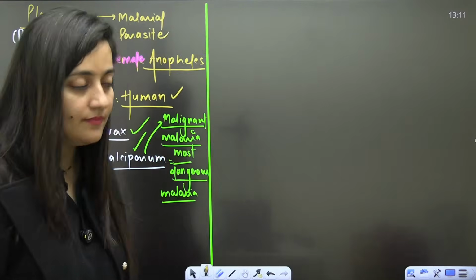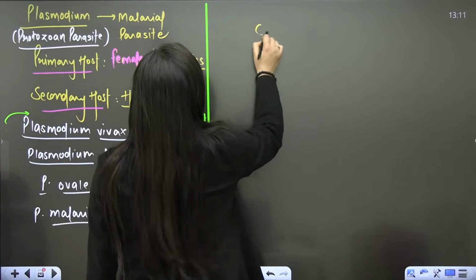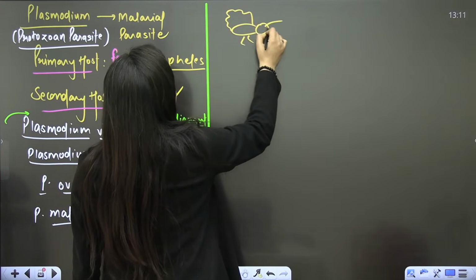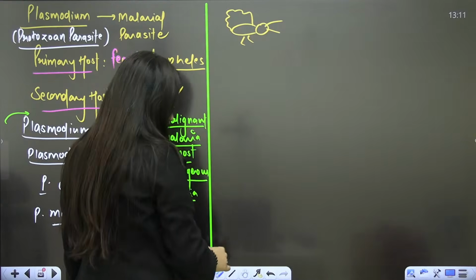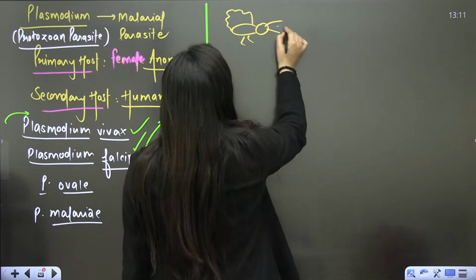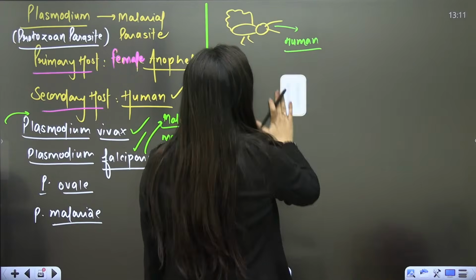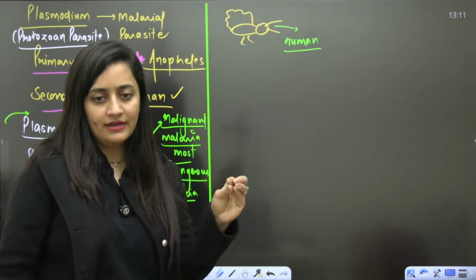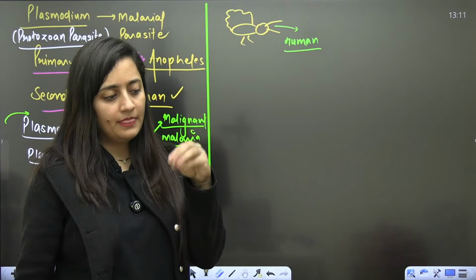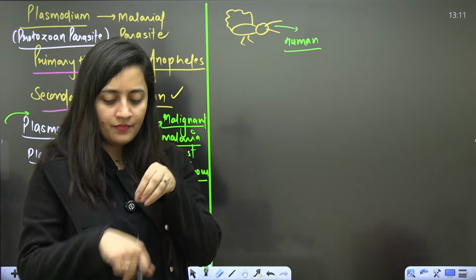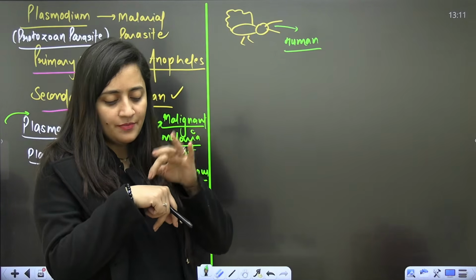Nothing else, right? Chalo, no problem. So imagine this is the female Anopheles mosquito. I know it's not looking like that, but please imagine. This female Anopheles mosquito is going to bite the human, and obviously when it tries to bite, what is it going to do? A salivary secretion will be at that particular place.